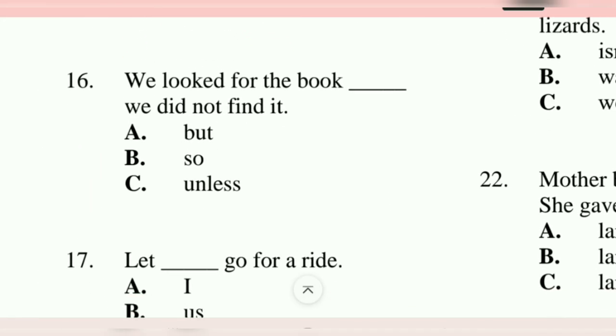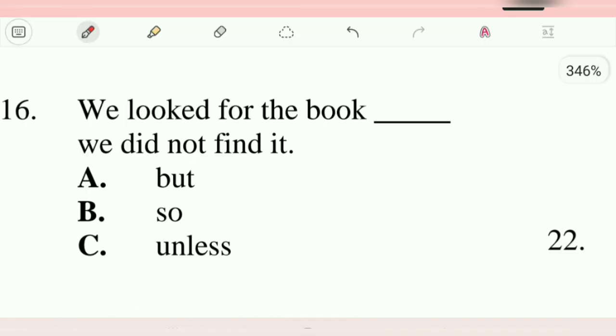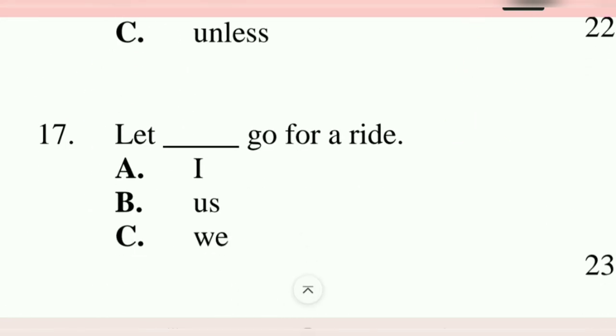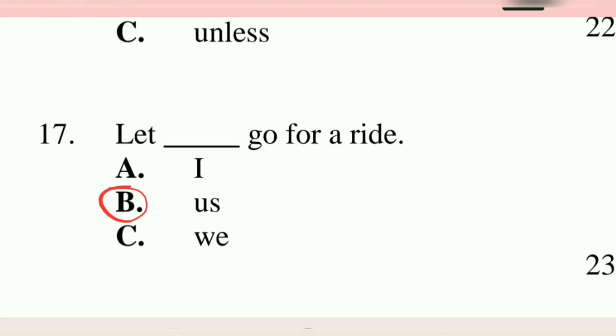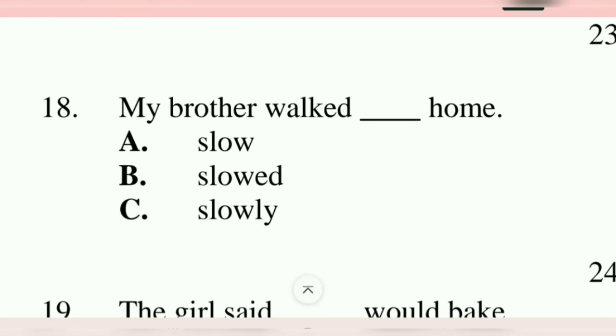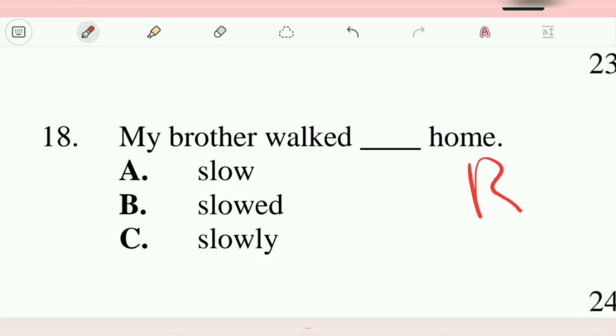Number 16. We looked for the book. It's the same paper they send out every year. We looked for the book, but we did not find it. 17. Let us go for a ride. 18. My brother walked. This is a repeat. My brother walked slowly home.